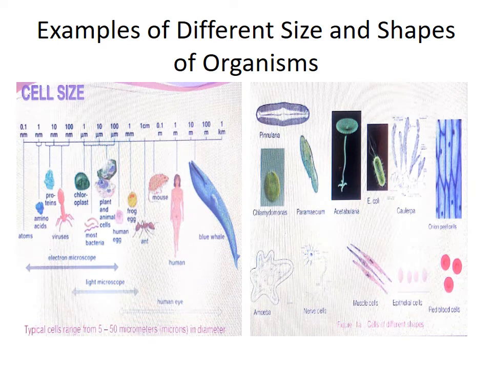Here are some more examples of organisms of different sizes and shapes. If you see, cell size varies from minute, that is 0.1 nm, nm stands for nanometer, up to 1 kilometer. So just see the differences in the size of the cell, from unicellular to multicellular organisms.